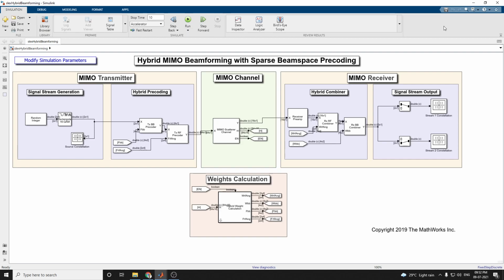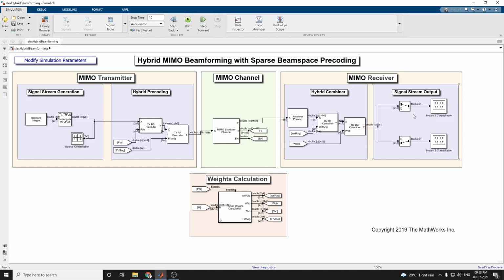This model shows a massive MIMO system with hybrid beamforming. By using this model we can generate both RF phase shifts and digital weights directly for each configuration you consider, and also recover the symbol streams at the receiver side using two algorithms. One is the quantized sparse hybrid beamforming algorithm, and the other is hybrid beamforming with peak search, that is HBPS, which is a simplified version of the QSHB algorithm. We are going to analyze these two algorithms with this example.